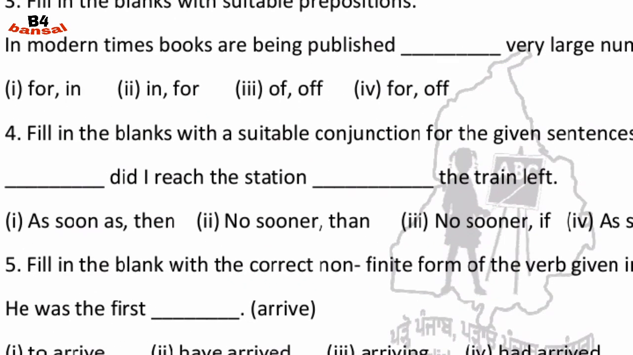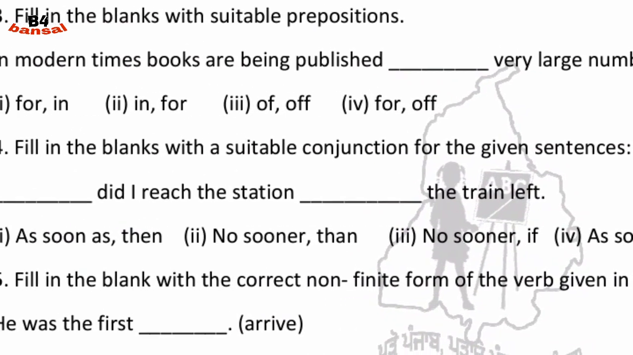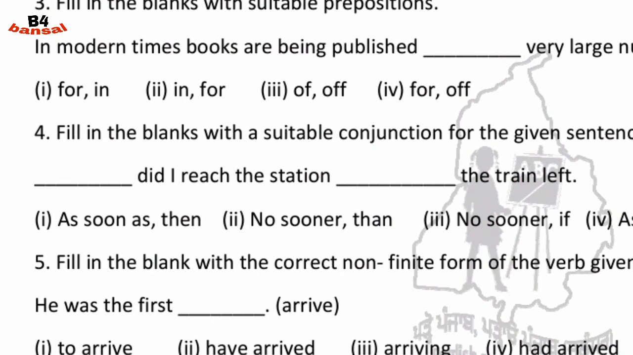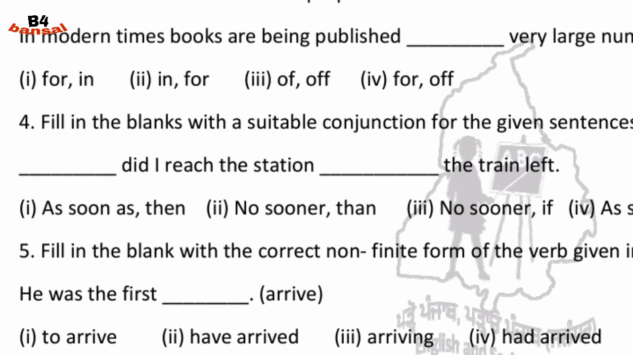Number 4, fill in the blanks with the suitable conjunction for the given sentences. Conjunction is what? That which joins two sentences. So, dash did I reach the station? Dash the train left. The right answer is, no sooner did I reach the station than the train left. Option second.